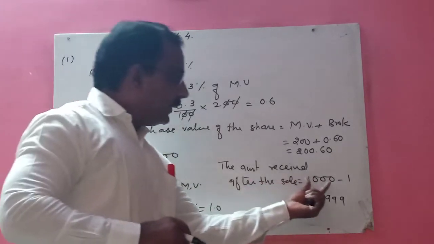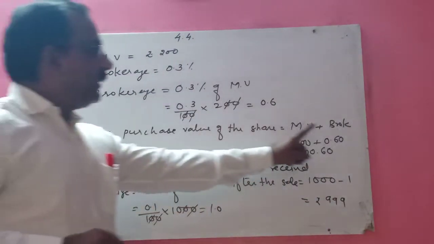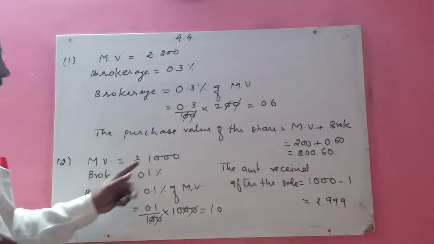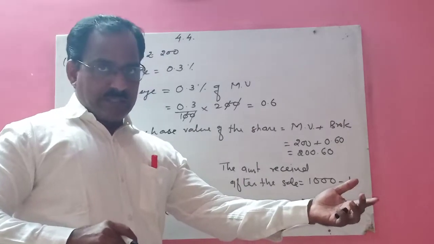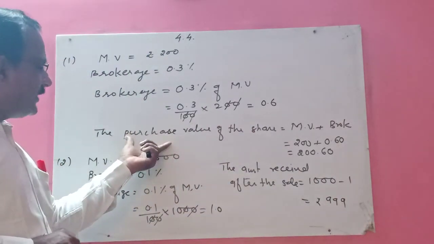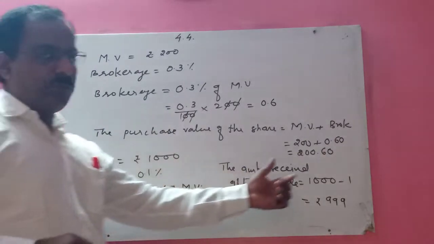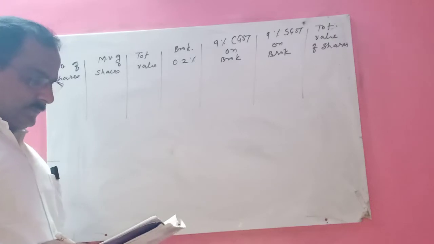Got it, children? 1000 minus 1. So in the earlier case, I added the brokerage value because I was purchasing, and in this case I subtracted the brokerage because I am selling the shares. So purchase means you have to add brokerage, and when you are selling then you have to subtract the brokerage. So this is your question number 2.